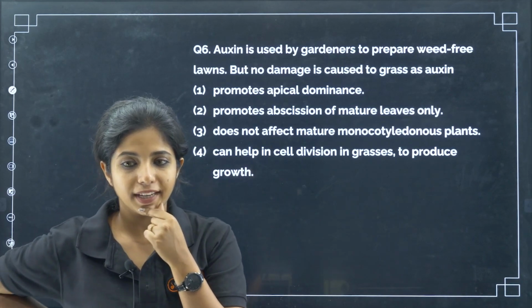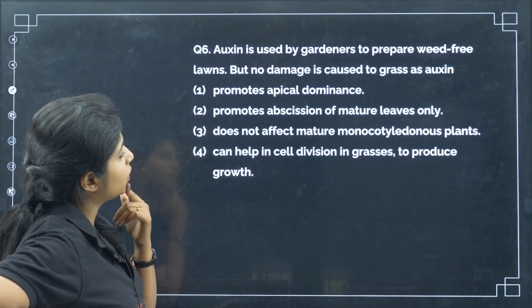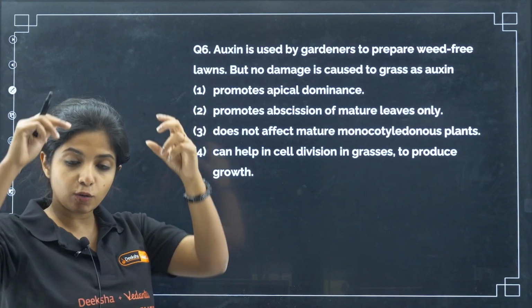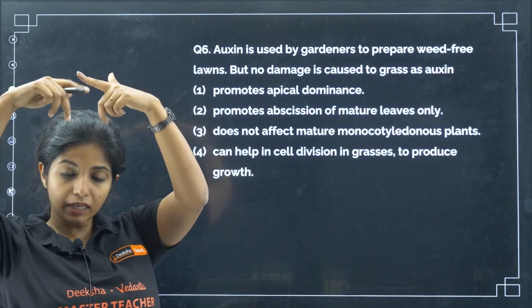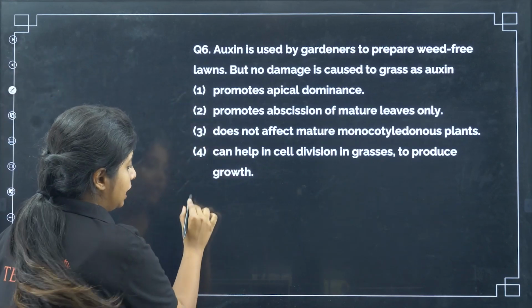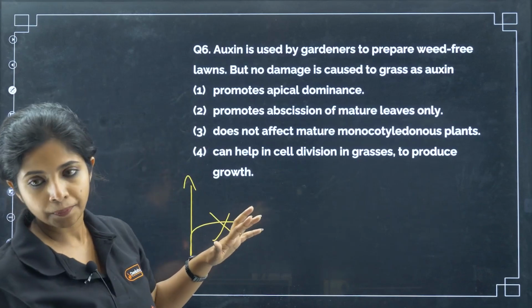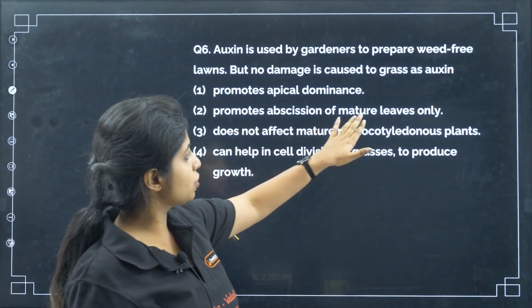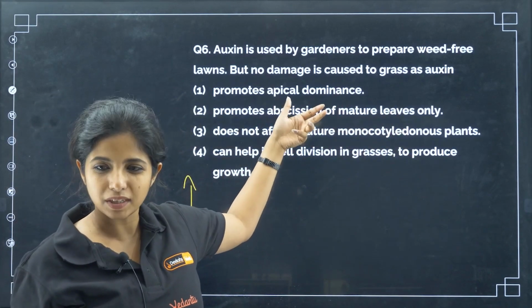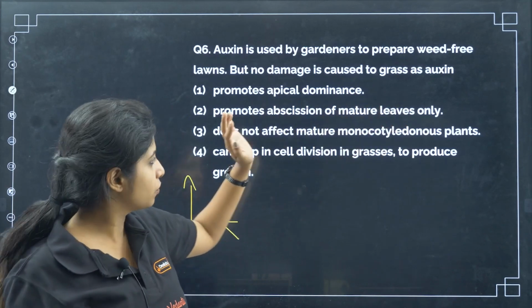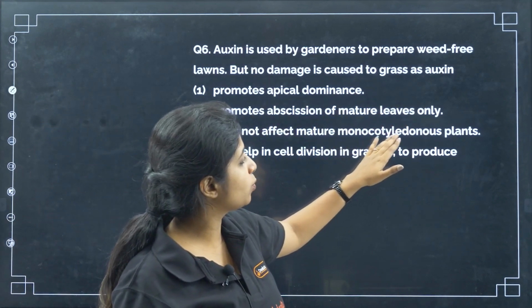Because it promotes apical dominance? Yes, it does, but it does not make any sense over here. Apical dominance means it allows the apex to grow. It does not allow the lateral growth of plants, but allows the apical growth. Promotes abscission of mature leaves only? It actually inhibits, prevents abscission of mature leaves. That is also false. Does not affect mature monocotyledonous plants.